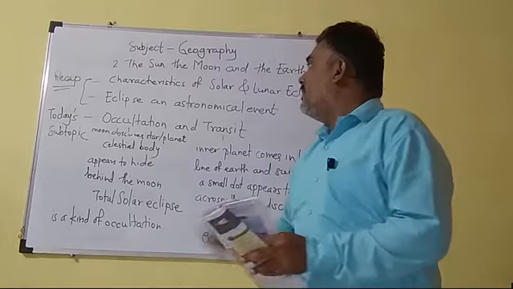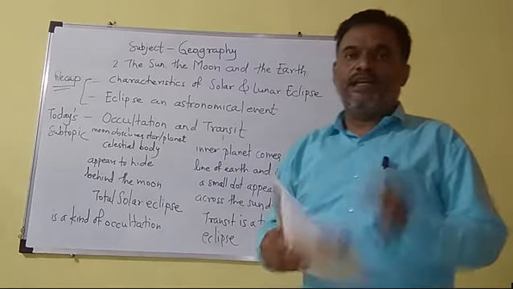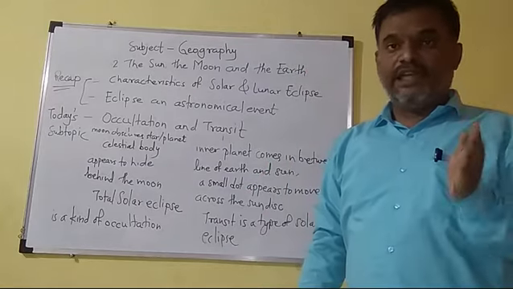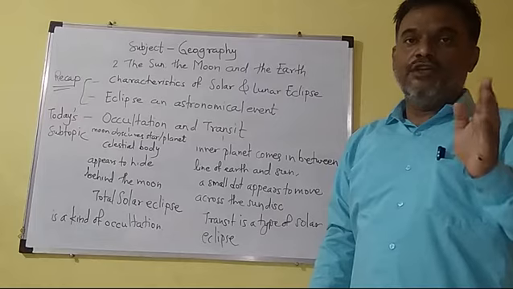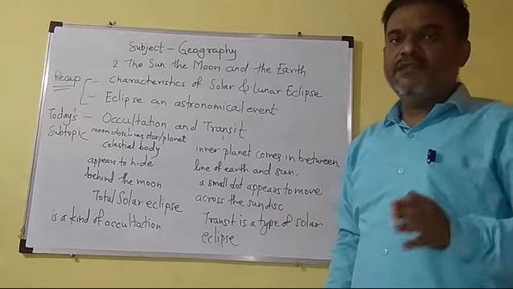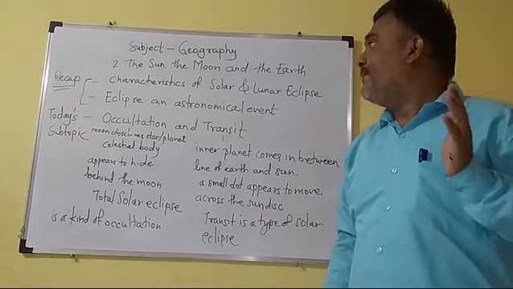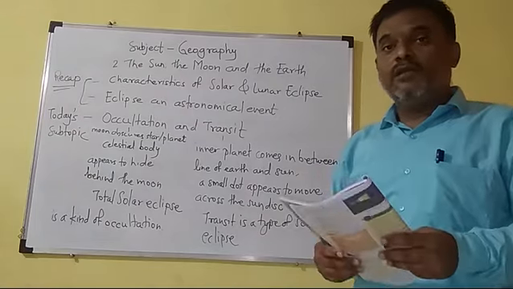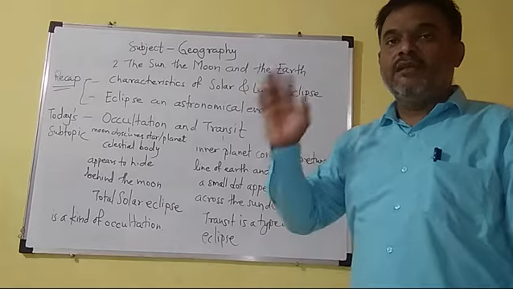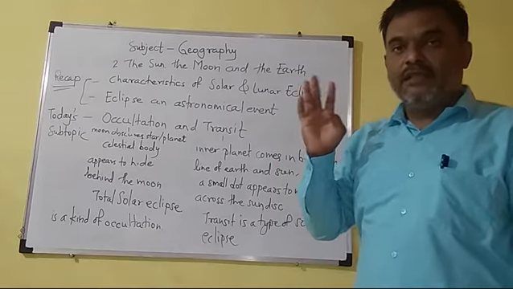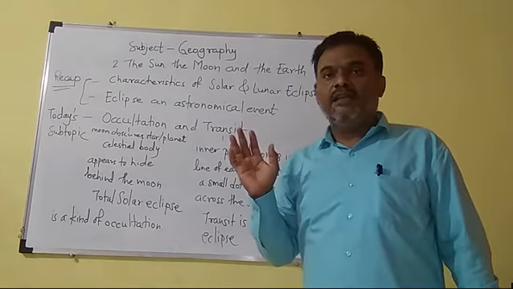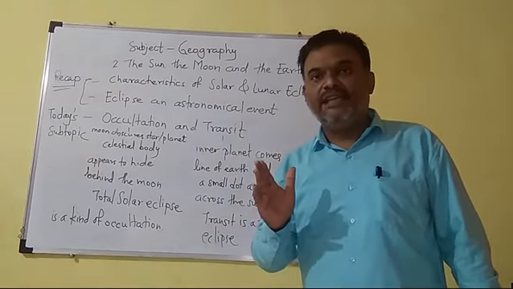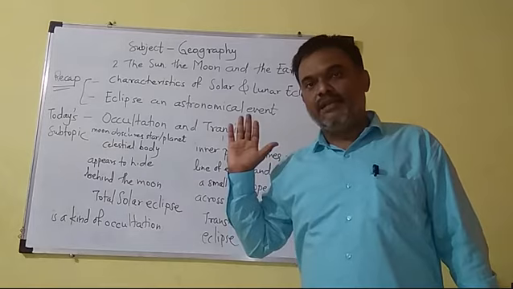Now, I repeat the characteristics of solar and lunar eclipse. Solar eclipse takes place on new moon day, whereas lunar eclipse takes place on full moon day. For solar and lunar eclipse, the three celestial bodies, the sun, the moon, and the earth, should come in one straight line and in one same plane.